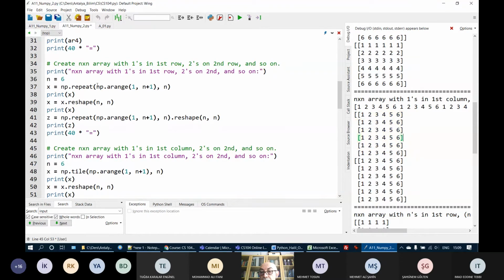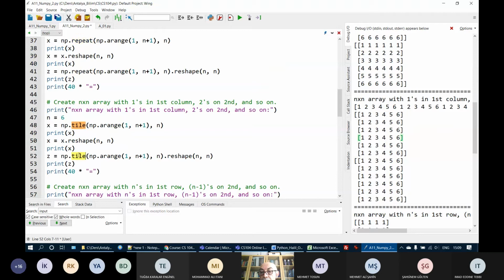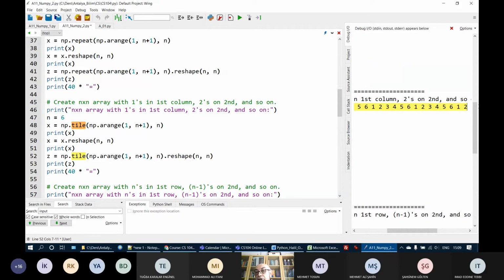So what is the difference? Here I use the repeat, and here I use tile. Why do I use tile? When I use tile, it will just repeat the elements. All elements are repeated again. 1 to 6 is repeated, 1 to 6, 1 to 6, etc. This is the result of tile, okay?